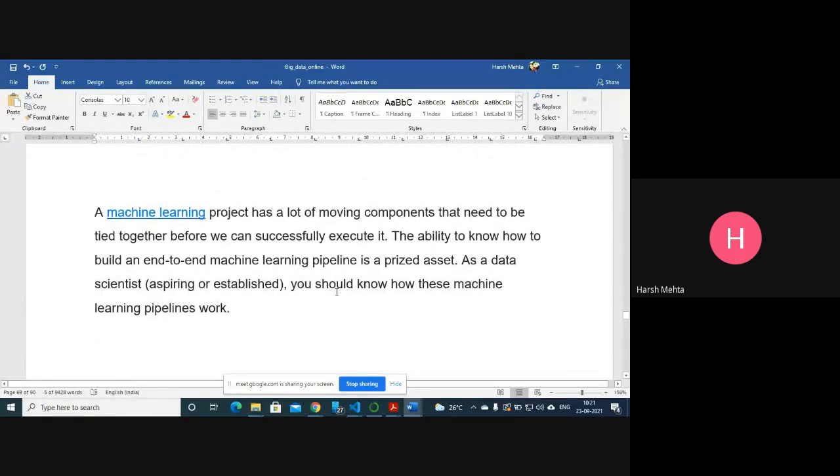Okay, so now let's jump to this machine learning project. So what is machine learning? Everyone knows it's a project with a lot of moving components that need to be tied together before you can successfully execute it. First comes the data set, then comes pre-processing of the data set, and in pre-processing also there are a lot of components.